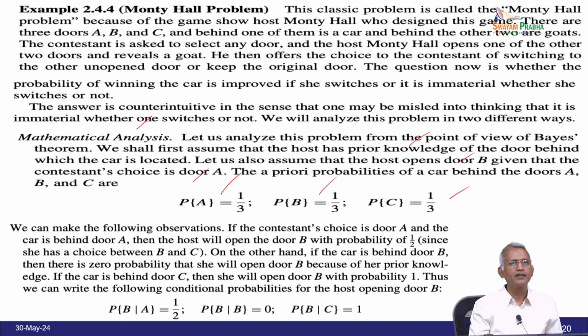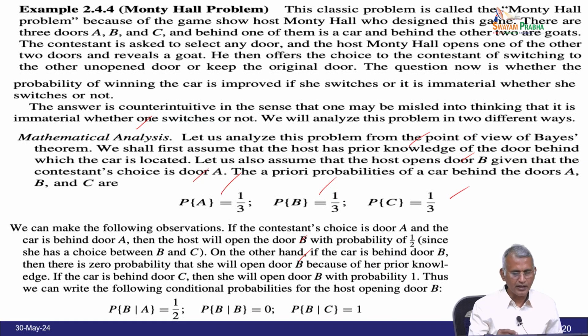Now, we can make the following observation. If the contestant's choice is the door A and the car is behind door A, then the host will open the door B with a probability of 1 by 2, since she has a choice between B and C. On the other hand, if the car is behind the door B, then there is a 0 probability that she will open the door B because of her prior knowledge.